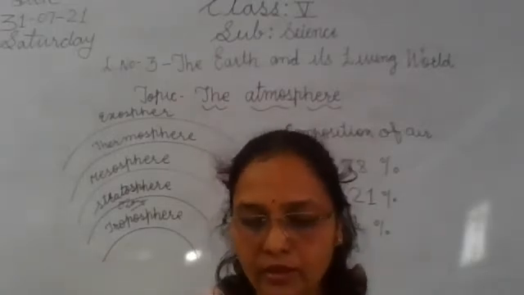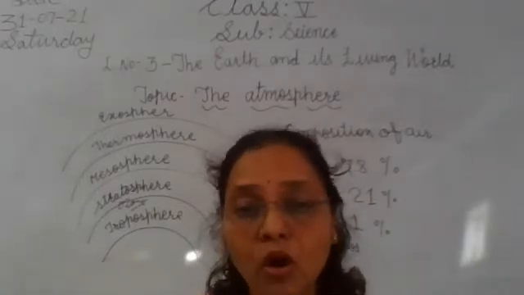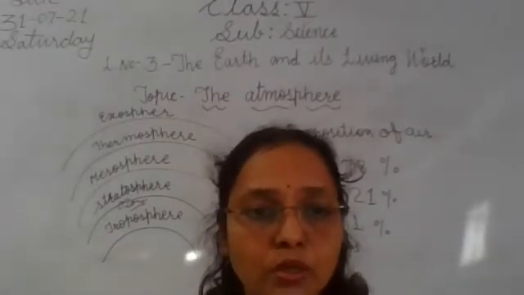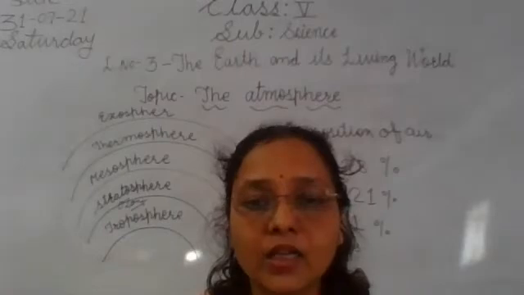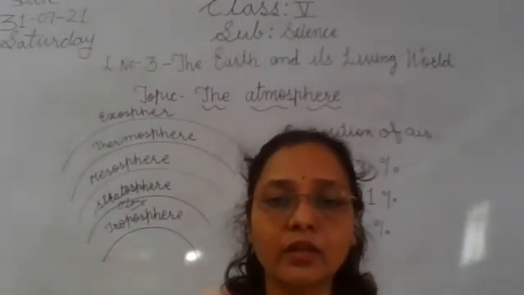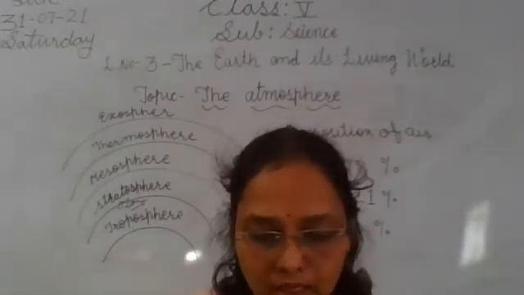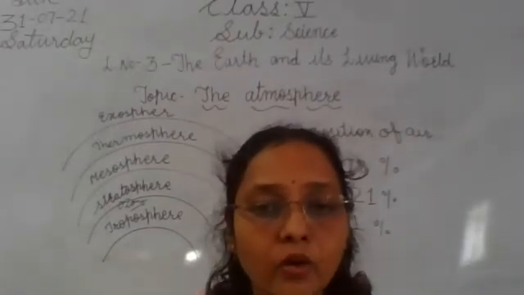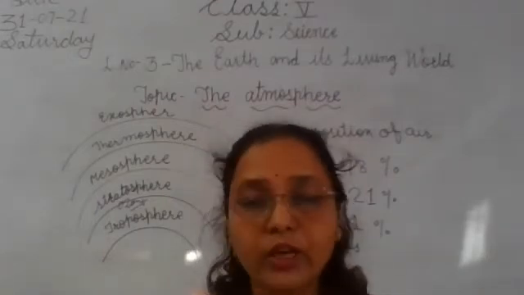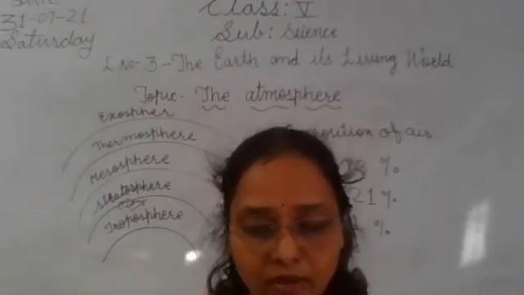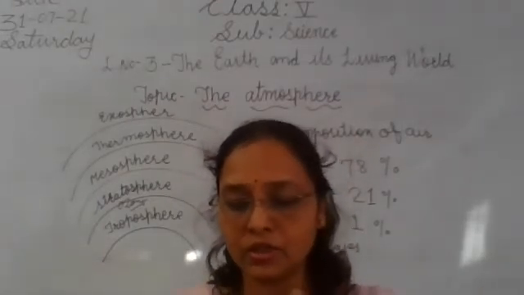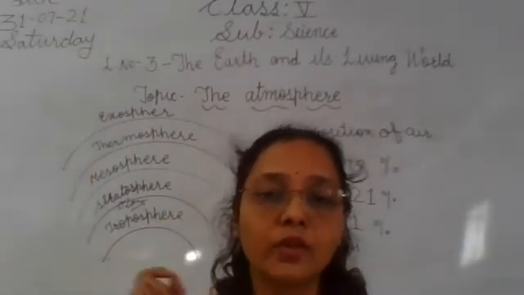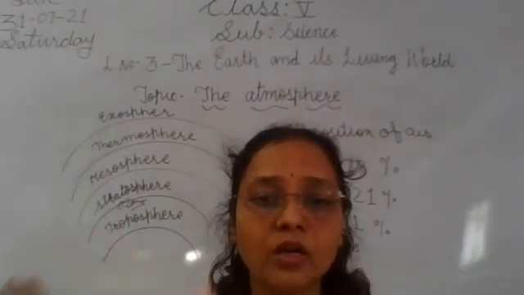Meteoroids and small rocks usually moving in space are burnt in the mesosphere. You know, meteoroids are small rocks, and they move in space. So the mesosphere burns the meteoroids and the small moving rocks in space, so they do not reach the earth's surface. मेसोस्फियर में वो meteoroids burn होते हैं, if they hit the earth's surface they may cause harm.